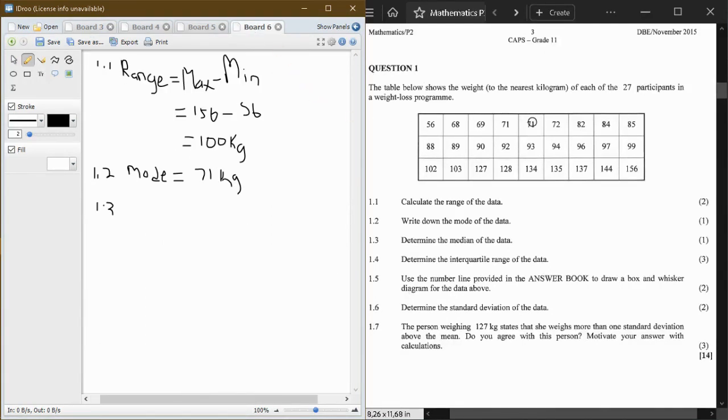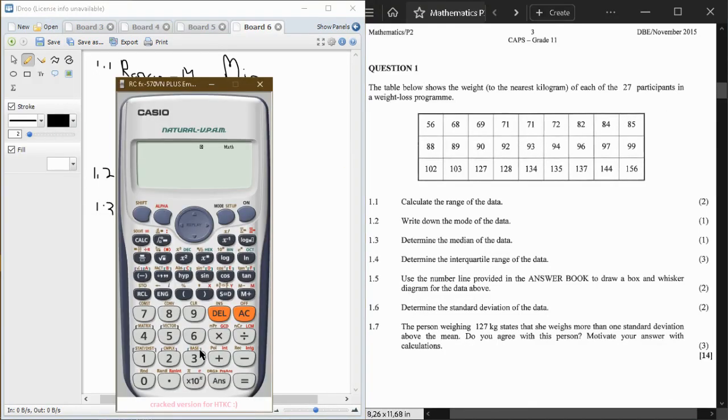In order to determine your middle number, there's a way that we can use. There are many ways, but I prefer this one because it's much faster and it saves more time. Since there are 27 numbers, in order to find our middle number, we do 27 multiplied by 1 over 2, because we want half of 27.